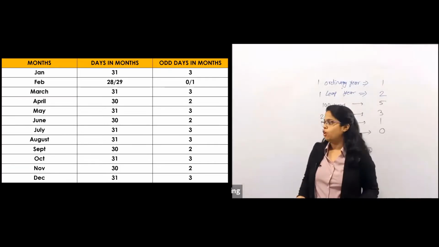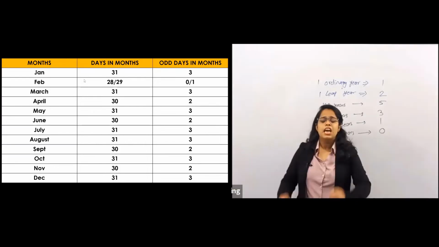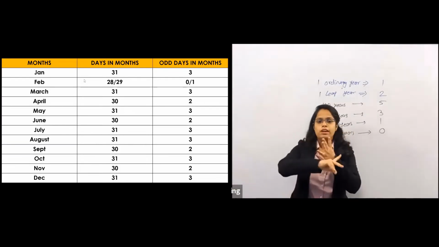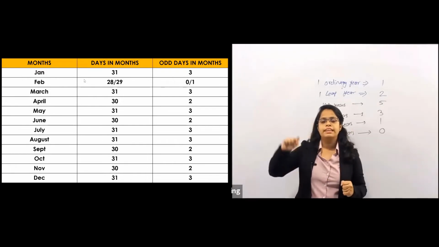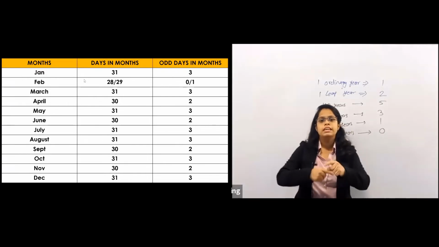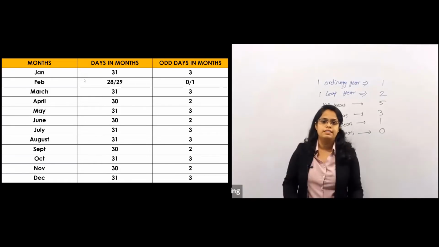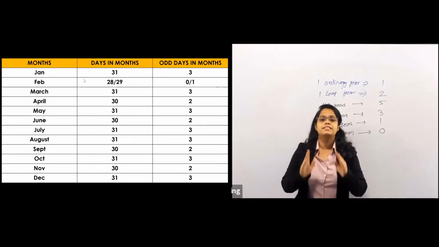This is the concept of odd days, as we have already seen. Every century leap year has 0 odd days: 400, 800, 1200, 1600, 2000, and the upcoming 2400. These all have 0 odd days. All century years that are leap years have 0 odd days.